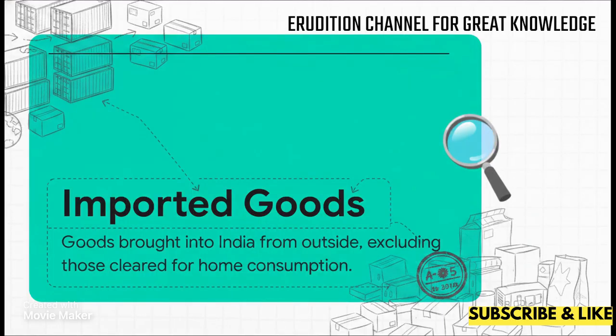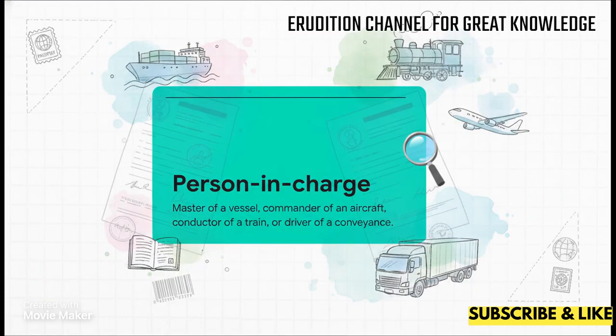Here is a subtle but massive point for your exams. The moment goods are cleared for home consumption, they officially lose their legal status as imported goods. Why does this matter? Well, because certain customs rules and liabilities only apply to imported goods. Once that clearance order is stamped, they mingle with the mass of domestic goods in India, and their legal treatment completely shifts.